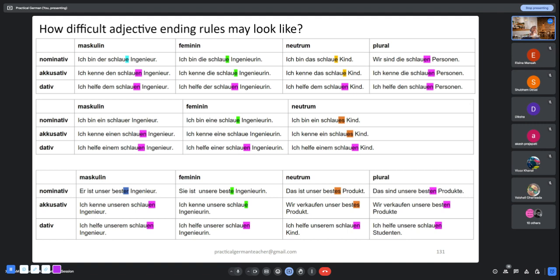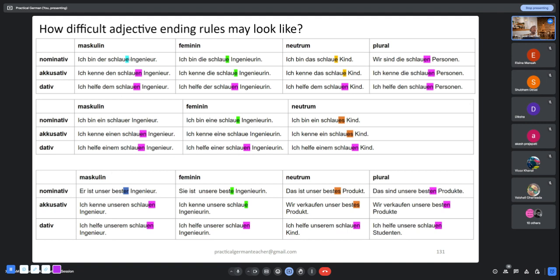Any questions to what I'm trying to help you understand over here? Please ask. Okay, if there is no question, let's try to understand how do you remember the adjective ending, right? Because it depends on whether it is masculine, feminine, neutral, plural. It also depends on the case, nominative, accusative, dative, and genitive. It also depends on the article, right? Whether it is definite article, indefinite article, possessive article, negations article, or no article, right?